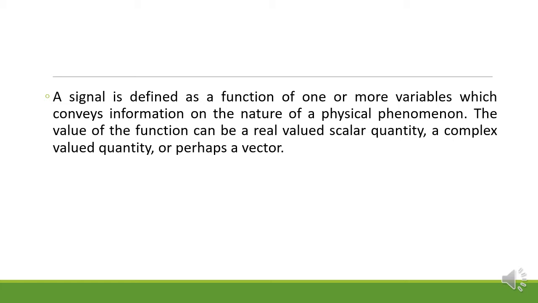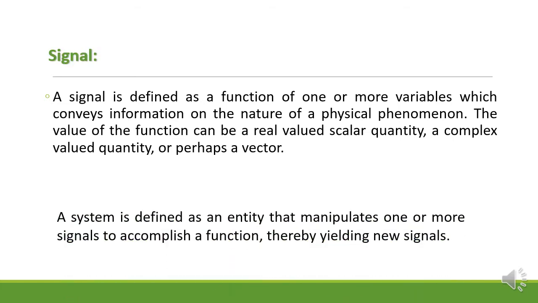So till now we studied that using the signals we are going to perform different operations. For that, first you should know what a signal is. Signal is defined as a function of one or more variables which conveys the information on the nature of a physical phenomenon.